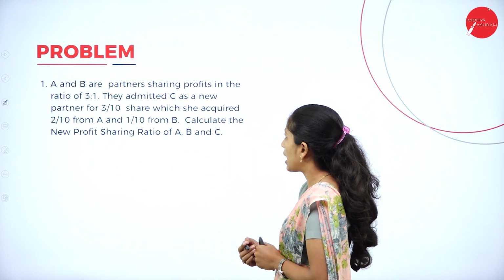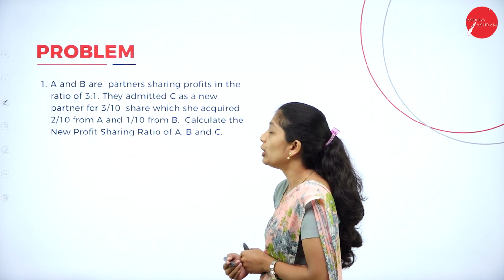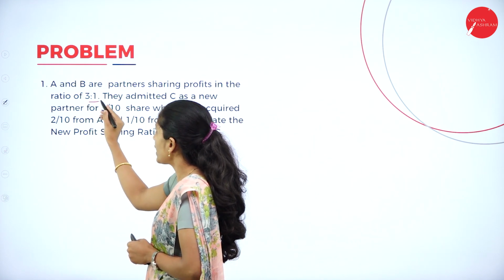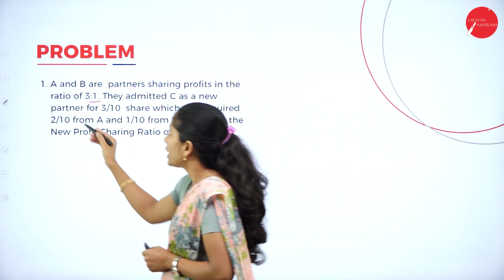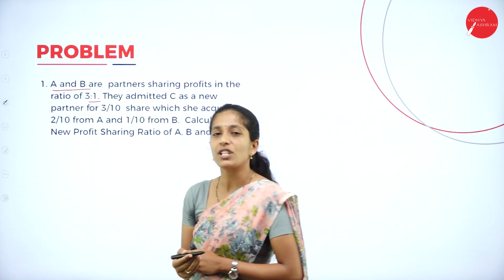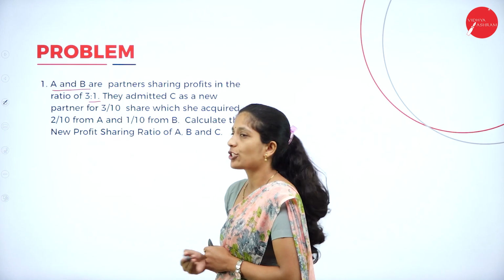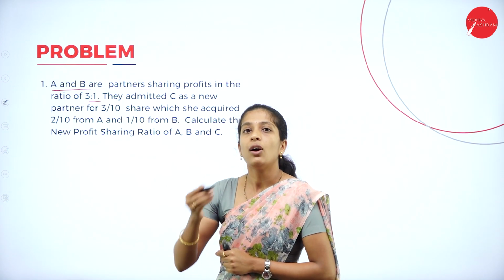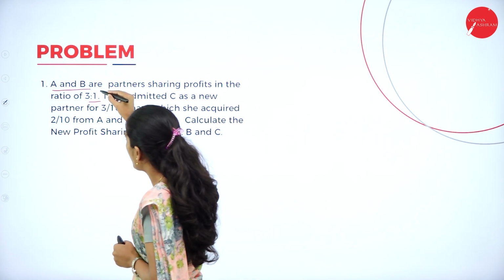A and B are partners sharing profit in the ratio 3:1. Who are the partners? A and B, and their profit sharing ratio is 3:1, so they have given the old ratio.